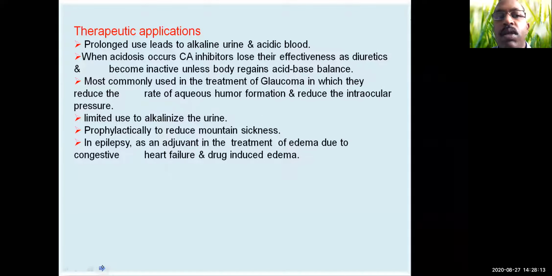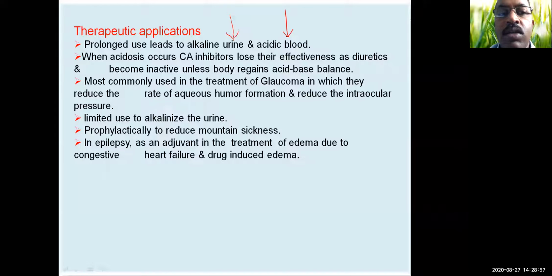And therapeutic applications of carbonic anhydrase inhibitors. So they are used to make the urine alkaline and the blood acidic. Because H plus ions are not excreted into the lumen, that's why the urine becomes alkaline. And because the carbonic acid found in the body is left over in the body, H plus and HCO3 ions are generated. So the blood becomes acidic. So any condition in which you need to make the urine alkaline or make the blood acidic, then you can use these drugs.